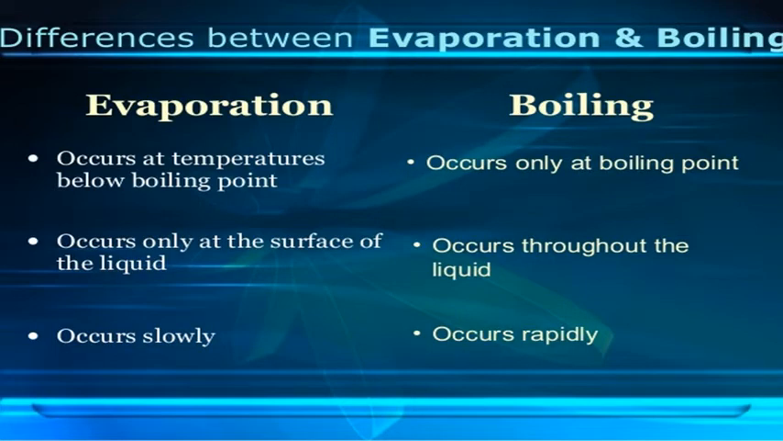What is the difference between evaporation and boiling? The first difference is temperature. Evaporation will happen at any temperature below the boiling point, but boiling occurs only at the boiling point. When the liquid reaches its boiling point, only boiling will take place. Second, evaporation occurs only at the surface of the liquid. But what about boiling? It occurs throughout the liquid. The third and last one is speed. Evaporation is a slow process, but boiling occurs rapidly.